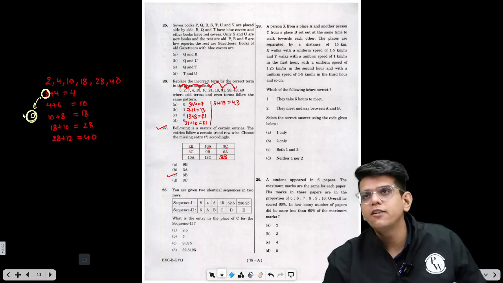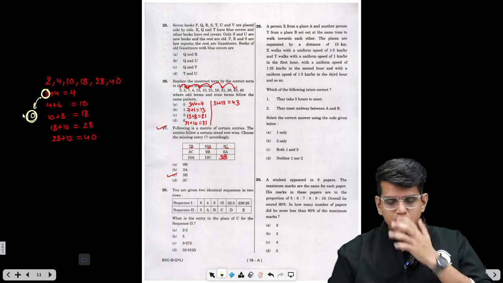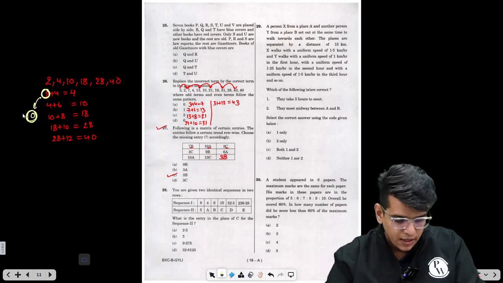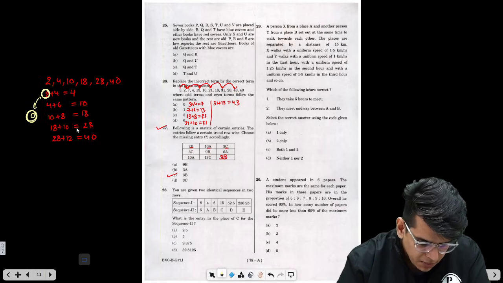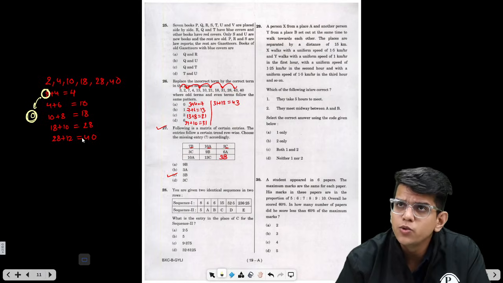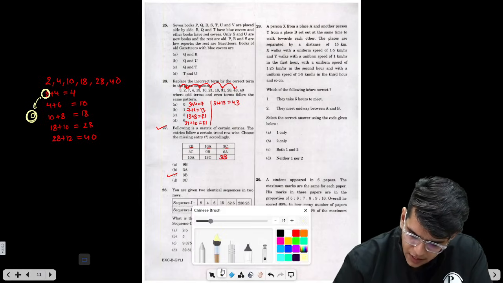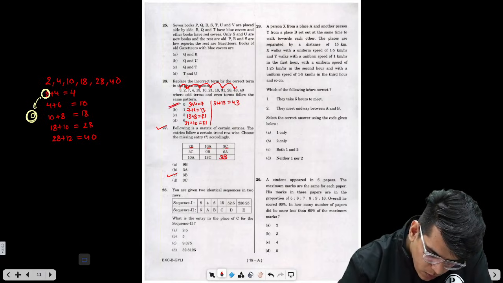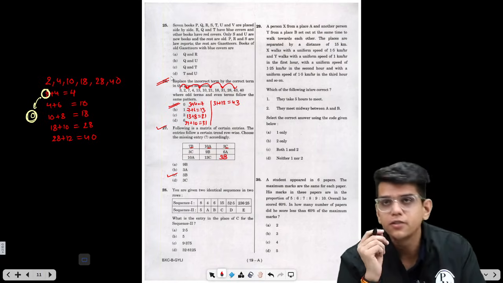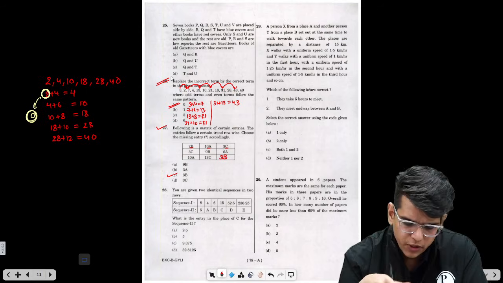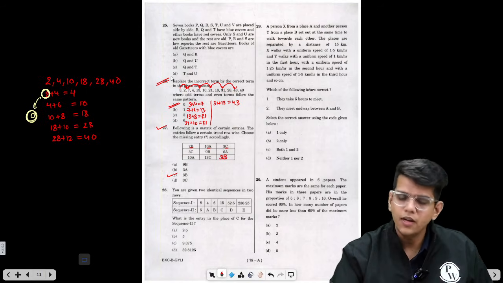In place of 2, we should have 0. Only then we will have the same series as the odd terms. Here, if in place of 2 we have 0, 0 plus 4 is 4, 4 plus 6 is 10, 10 plus 8 is 18, 18 plus 10 is 28, 28 plus 12 is 40. So the incorrect term is 2, and in place of 2 we should have the correct term, which is 0. So this is also a very easy question. These types of questions are very easy.